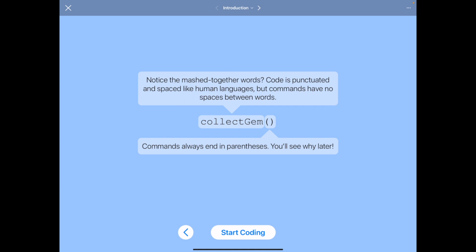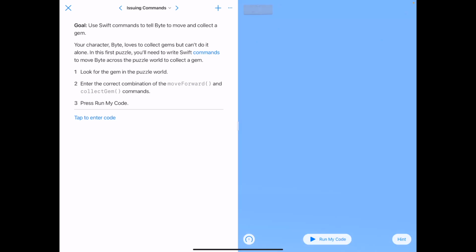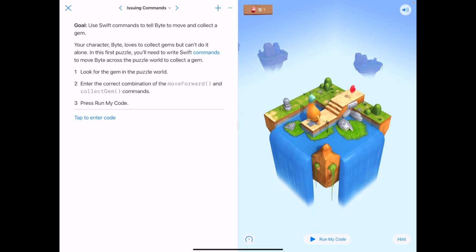I'm going to hit Start Coding, and we'll take a look at our first puzzle. Now, one little tip is to read the directions on the far left side. I'm going to click in the upper right where there's a speaker icon. I'm going to turn off the background music and turn off the sound effects just so that you're able to hear me a little bit better. Read those directions on the left. They do give you some really helpful insights. A lot of times kids will need help, and I simply read the directions out loud and then they get it. So check that out.